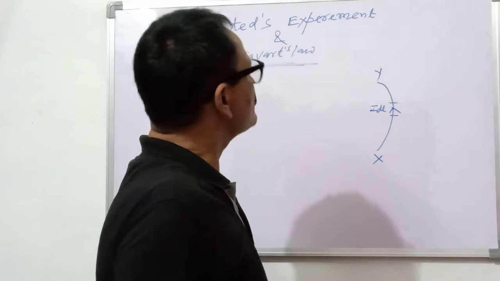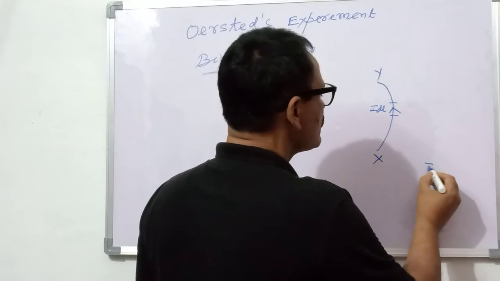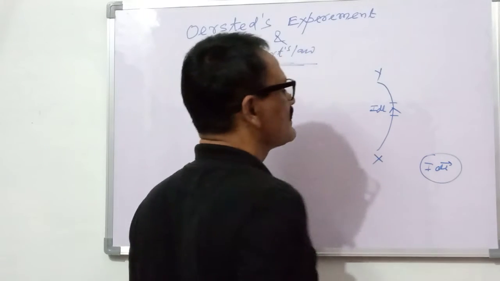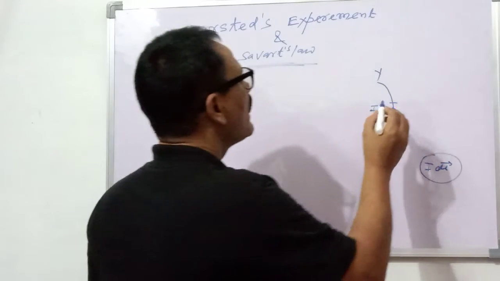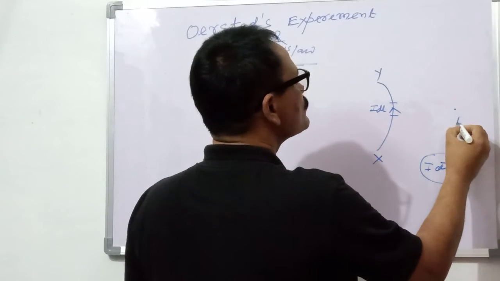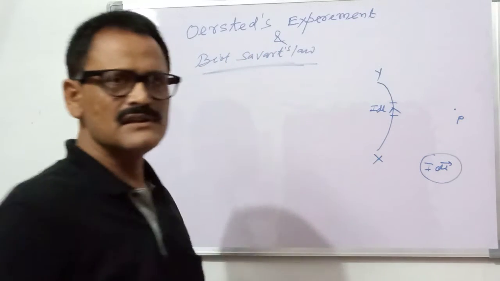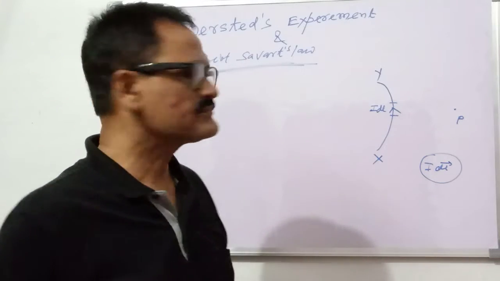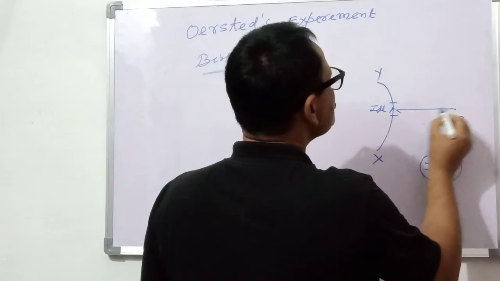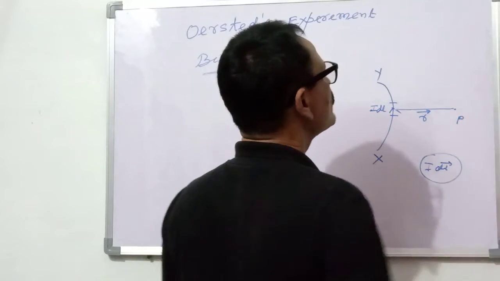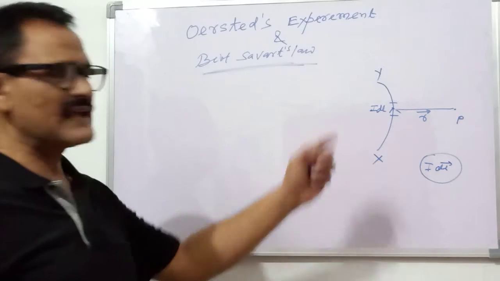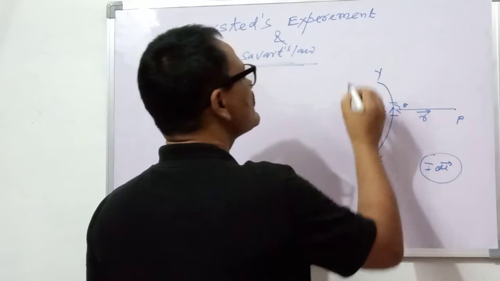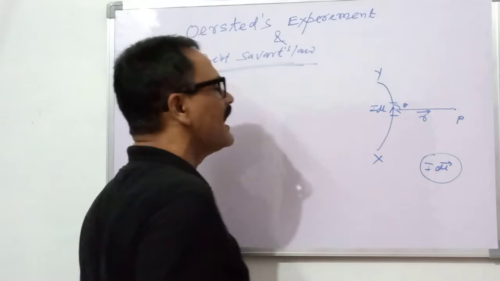Here the current element is a vector because I is a scalar, but dl is a vector and its direction is along the direction of the electric current. So I dl is a vector. And there is a point at which we have to calculate the magnetic field due to this current element. Suppose r is the position vector of this point P with respect to this current element, and theta is the angle between this current element and the position vector r.